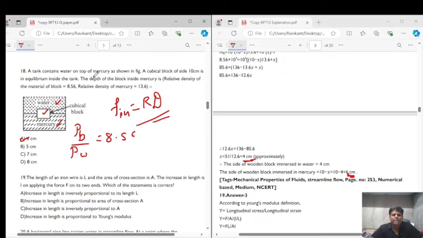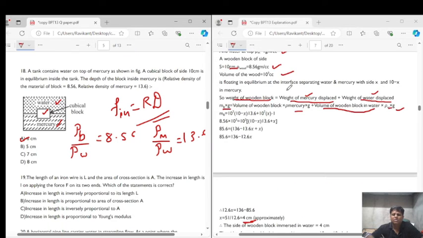Now they have given us the relative density of mercury, meaning density of mercury upon density of water, is equal to 13.6. What we need is the fraction inside. The fraction inside mercury can be given as density of body upon density of mercury.